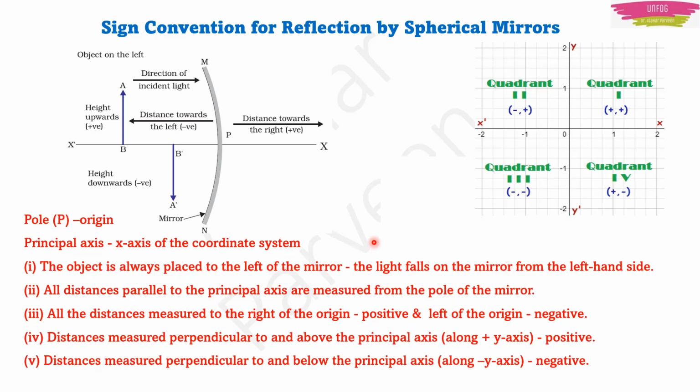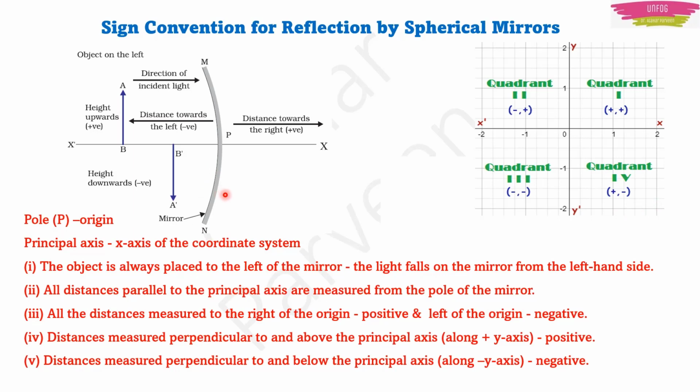You know where to use plus and where to use minus, right? In the first quadrant, both x-axis and y-axis are positive. In the second quadrant, y is positive and x is negative. In the third quadrant, both x and y are negative. And in the fourth quadrant, x is positive and y is negative. The same thing you have to follow here also.